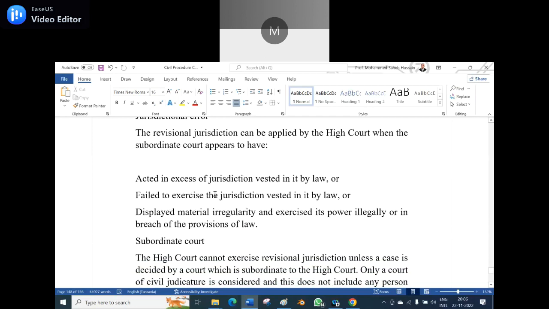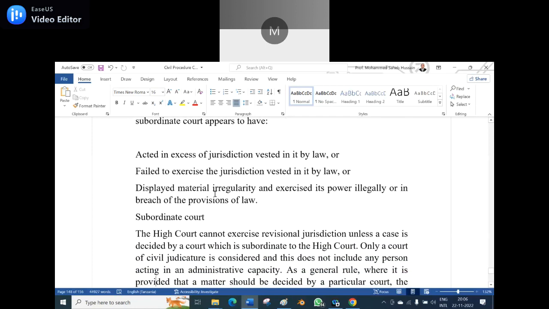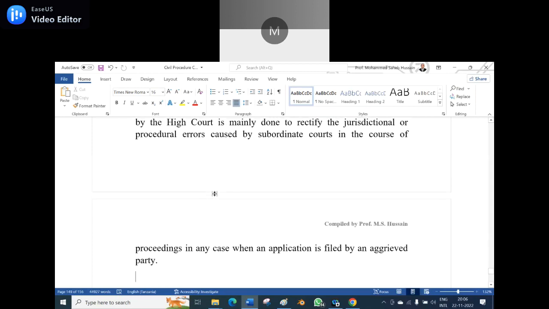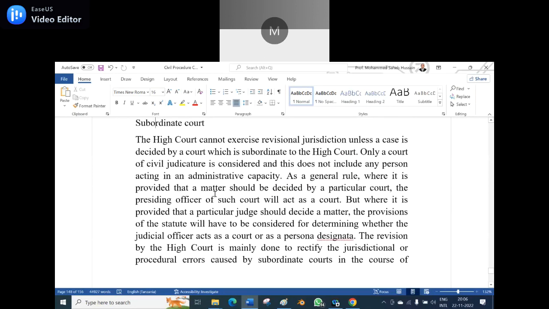Then, subordinate courts. Subordinate court means the High Court cannot exercise the revisional jurisdiction unless a case is decided by a court which is subordinate to the High Court. Only a court of civil judicature is considered, and this does not include any person acting in an administrative capacity. So that is one of the points.